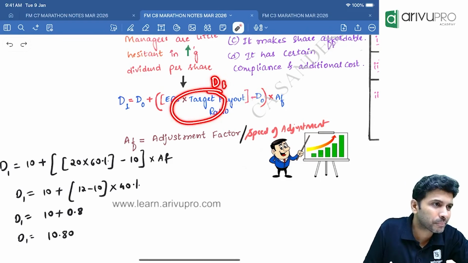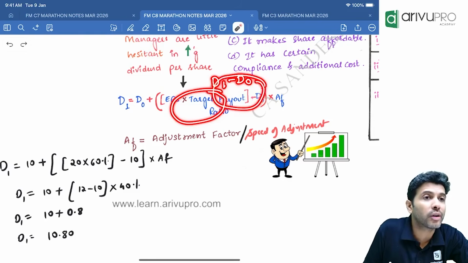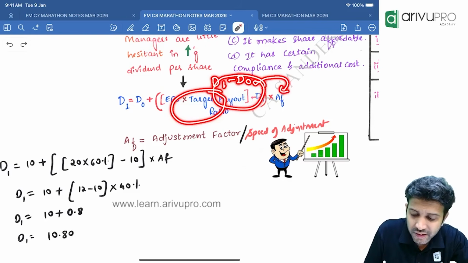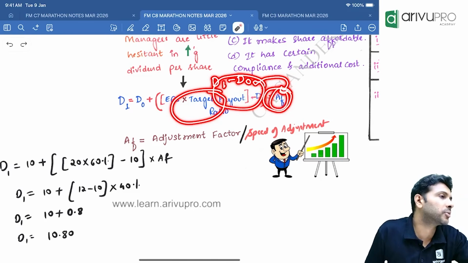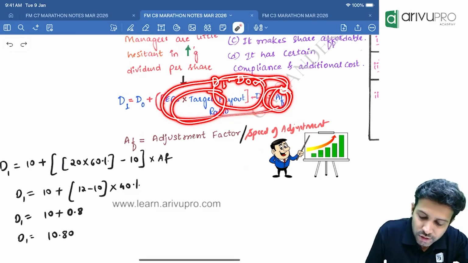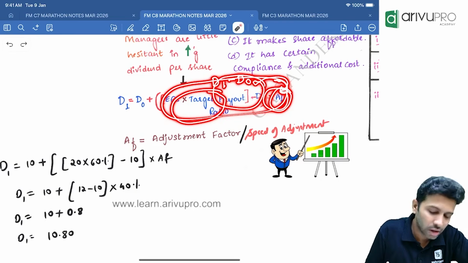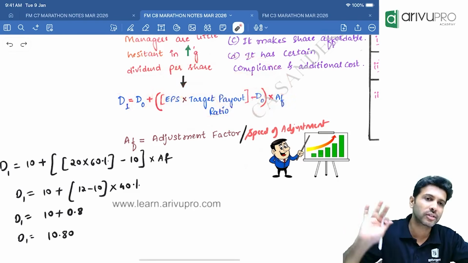Expected D1. From D1, if you minus D0, what are you going to get? Increase in dividend. Is there a 100% probability that the increase will happen, or lesser? Lesser. That is what is denoted by the adjustment factor. By doing all this, you will get how much the dividend will increase in the current year. To this, you add your existing dividend. Finally, you will get what? D1. That's all this formula is about.